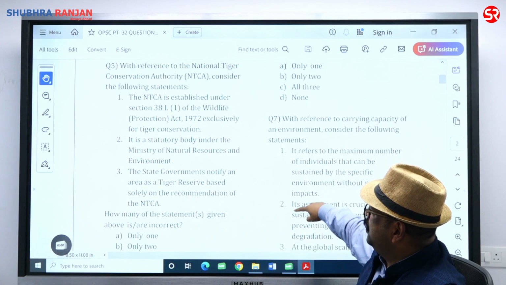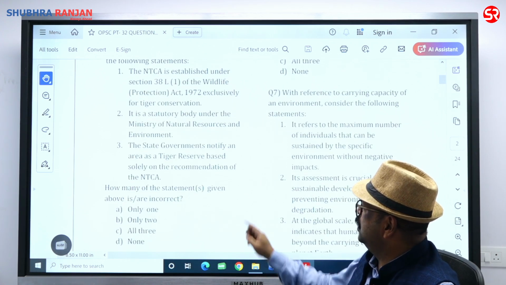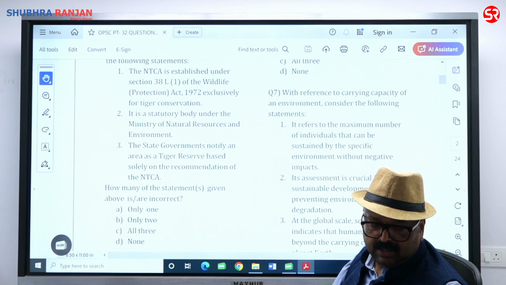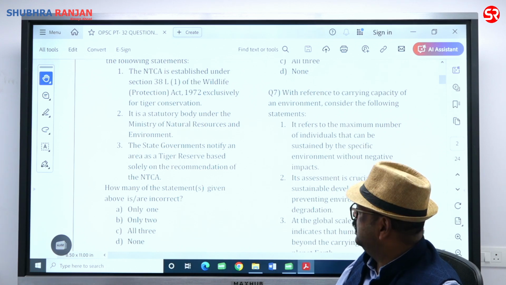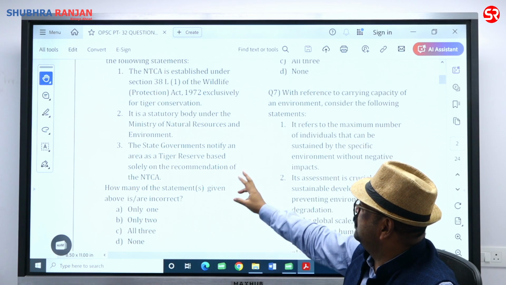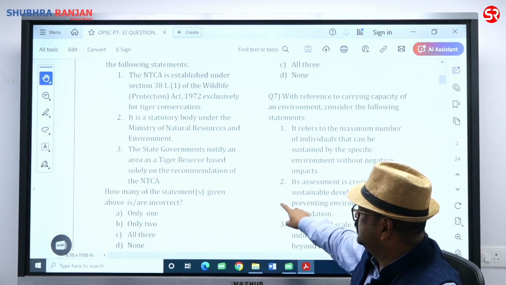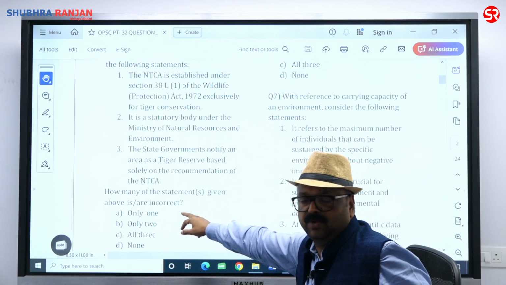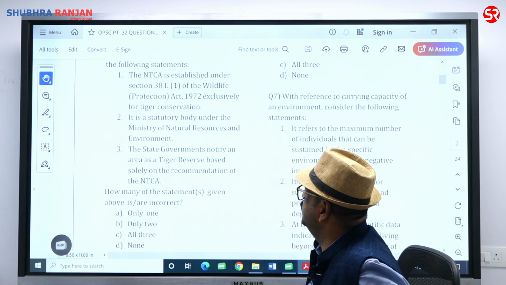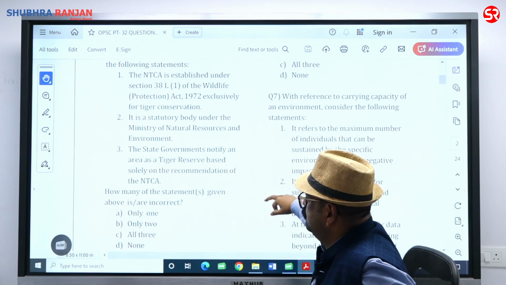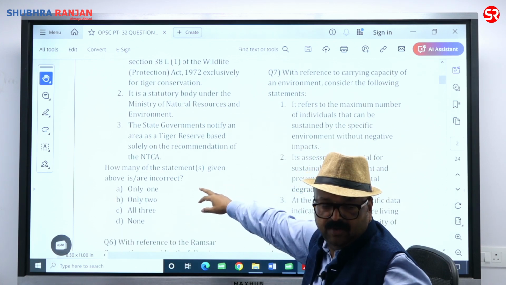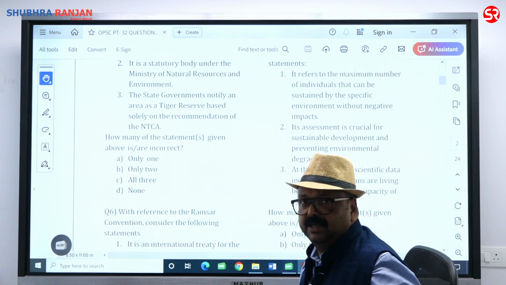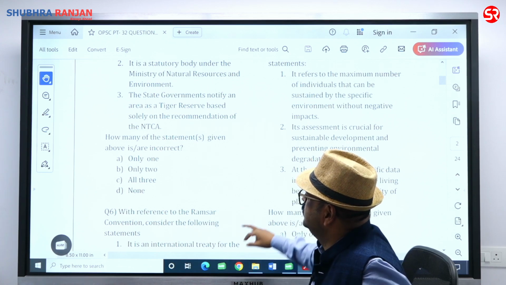The state government notify an area as a tiger reserve based solely on the advice of NTCA. That is the line. So 1 and 3 are correct, and 2 is incorrect. So 2 statements are correct. Only one incorrect statement to find out. तो एक ही statement incorrect है बच्चे, and that is statement number 2. So answer is going to be alpha. Answer is alpha. यहां ध्यान रखिएगा, incorrect statement find out करना है बच्चे, इसलिए answer is alpha.